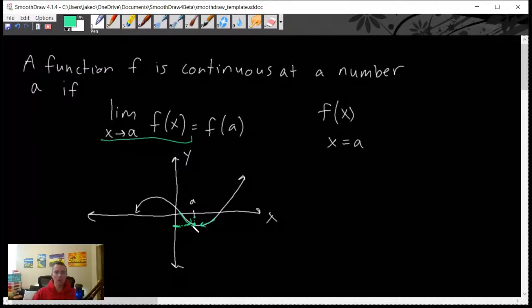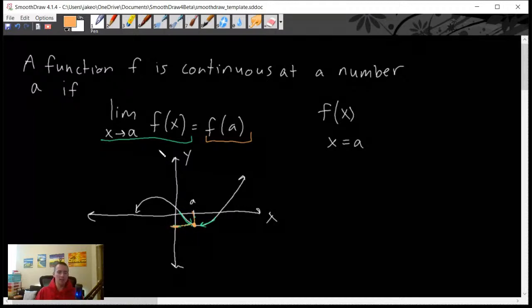Imagine walking along your function, or traveling along your function. As our x gets really close to that a value, what's going on? What this limit tells us is what y value we approach as our x gets really close to that. The flip side of that is what's happening on the right side of our equation. The right side just says f of a, which means the output you get from plugging in this input a for x, which is literally just the y coordinate, or the y value, of this point right here when x equals a. So that would give us this point here.